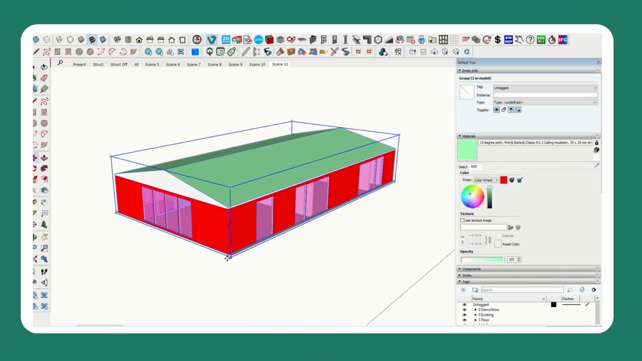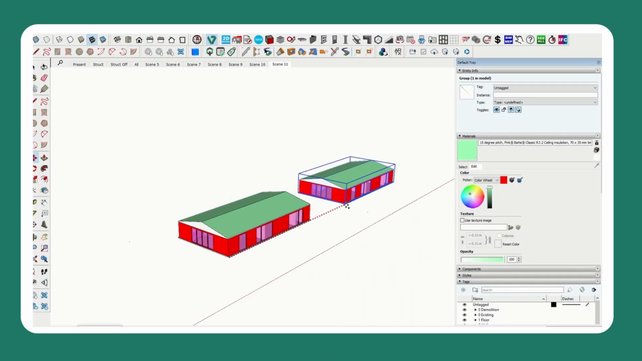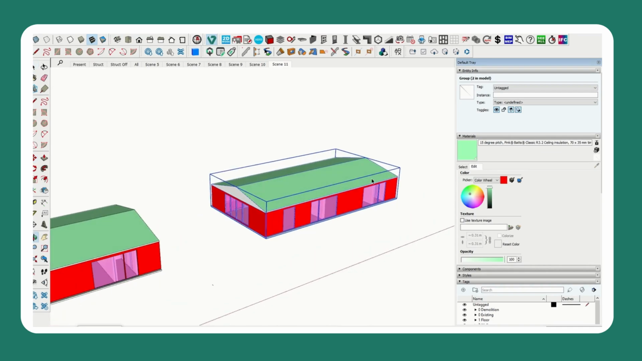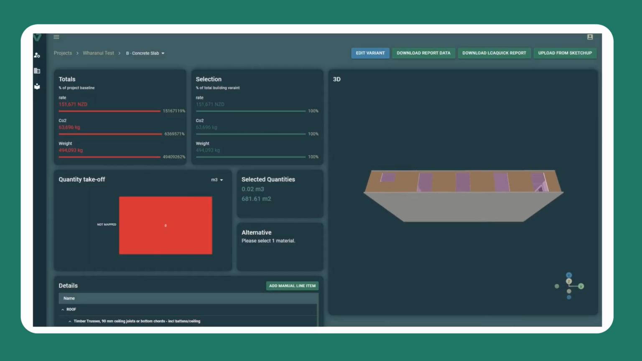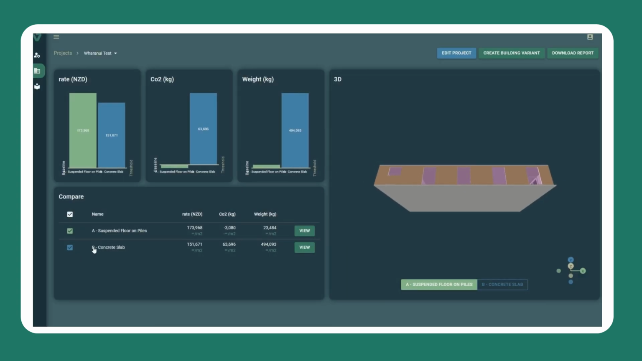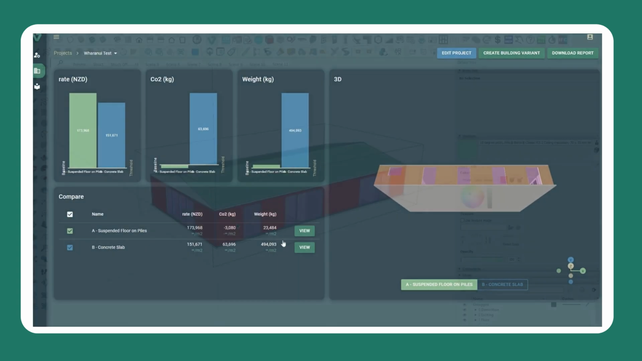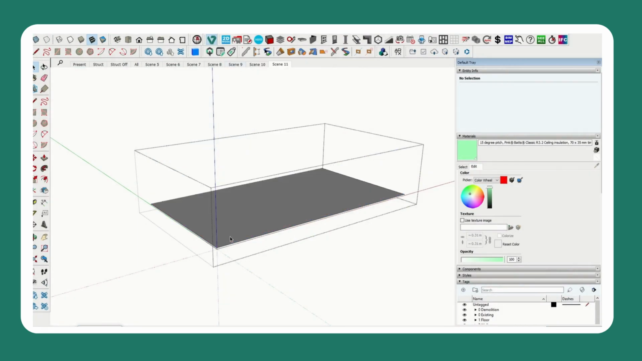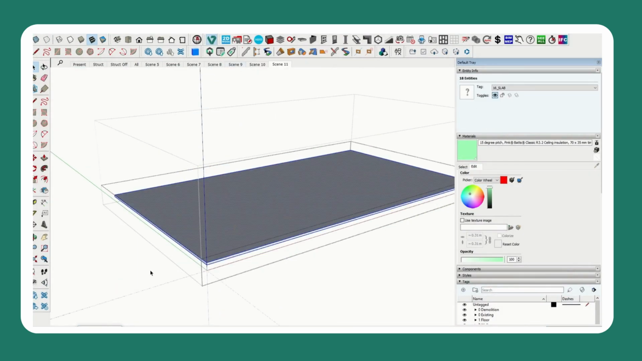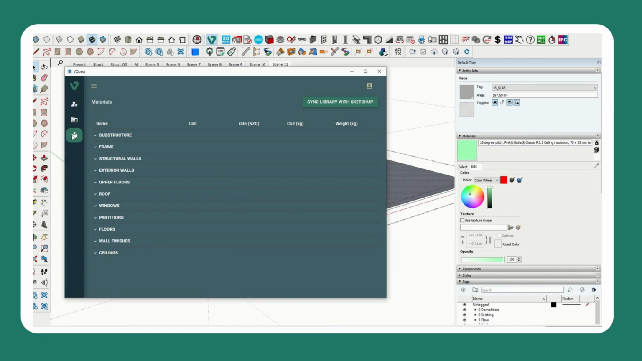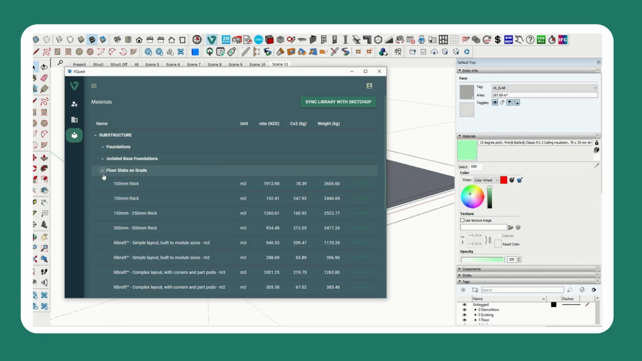Here in SketchUp, let's copy the building. This will be an alternative design to the timber-framed walls, roof, and suspended floor on piles. Then we'll create a new building variant within VQuest. Now we simply change the foundation system on the second comparative model to the alternative, in this case a concrete slab with a perimeter beam.